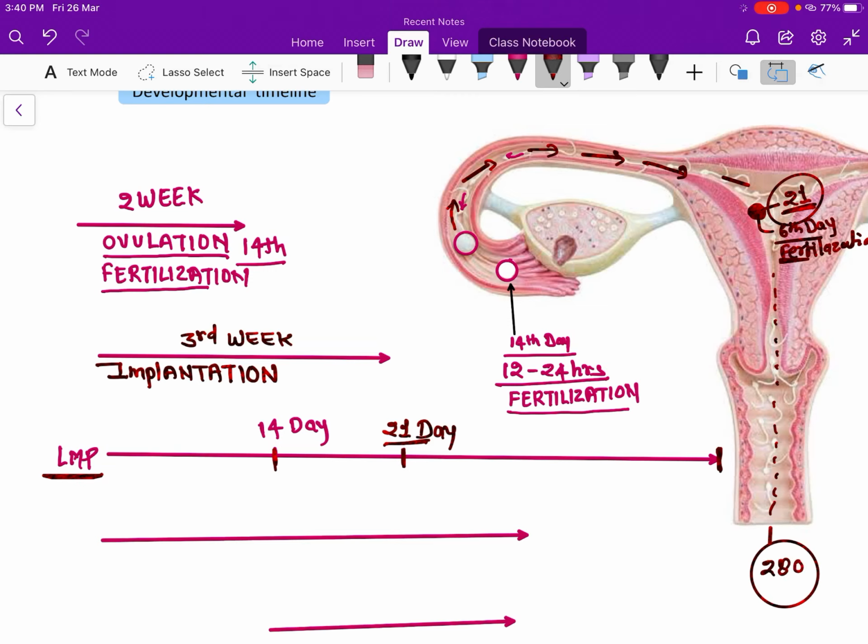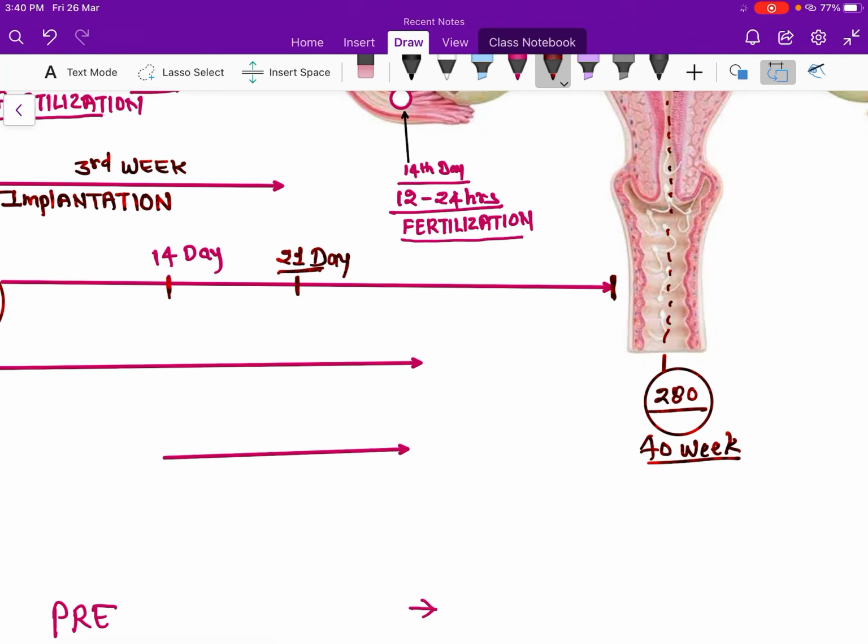So this occurs at day 280, or 40 weeks. This calculation starts from the LMP.